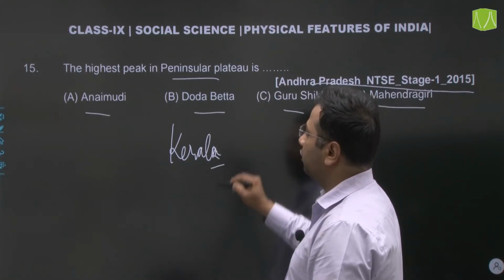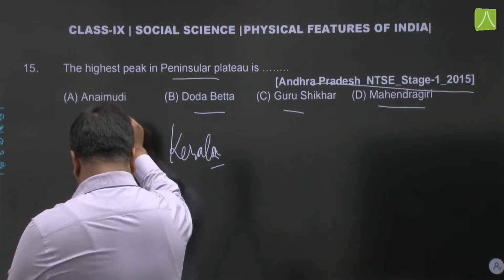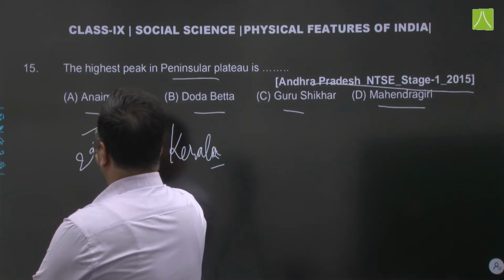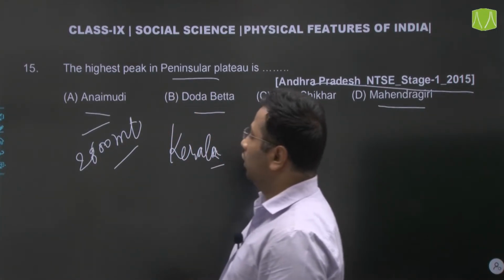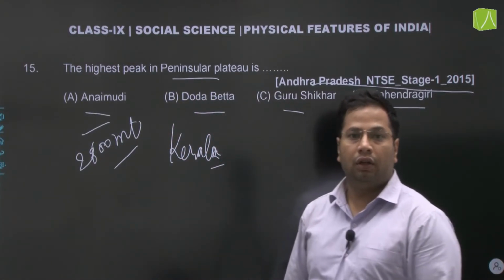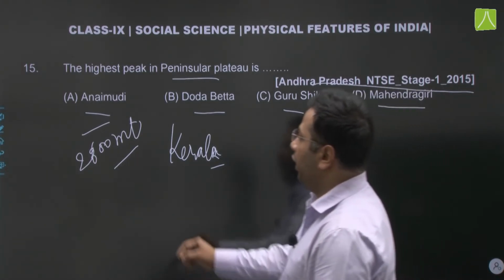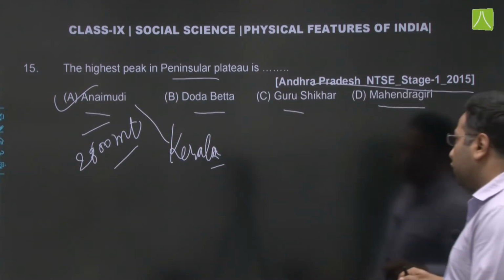This is also discussed in the chapter, and the height of this Anaimudi is somewhat like 2600 meters and above. So it is the highest peak of the Peninsular Plateau. So our answer would be A, Anaimudi, which is found in Kerala. Okay, next question.